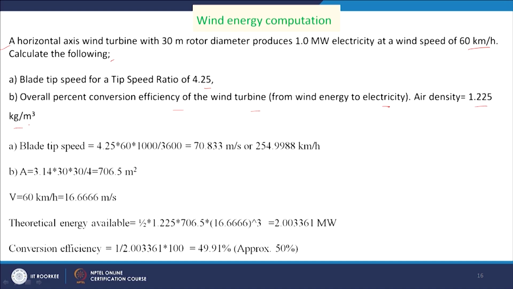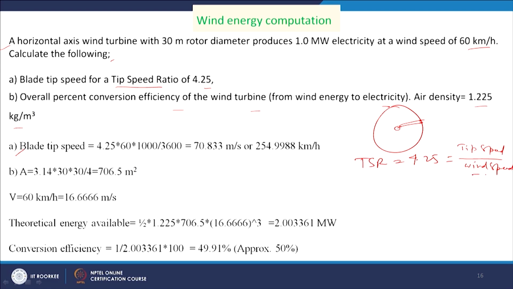We have to calculate the blade tip speed, that means if we have a blade here, this tip speed we have to calculate, and it is given that our TSR is equal to 4.25, and TSR is tip speed by wind speed.